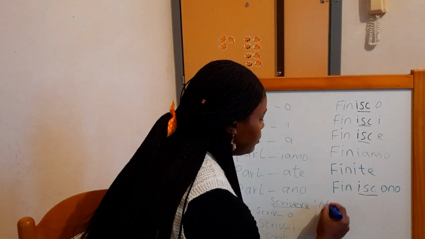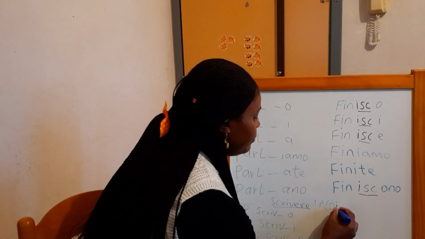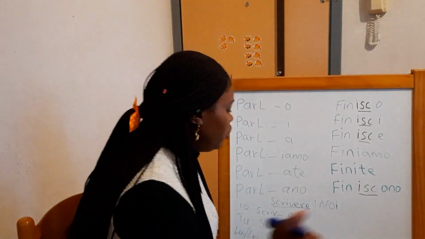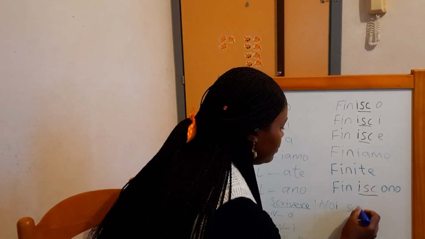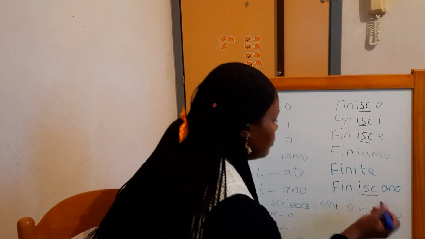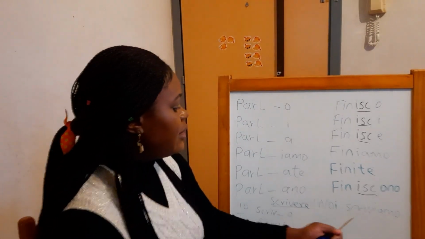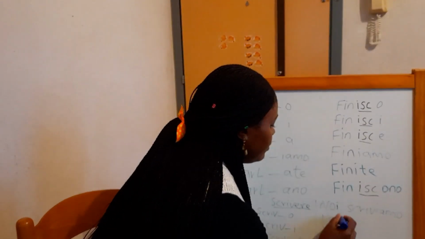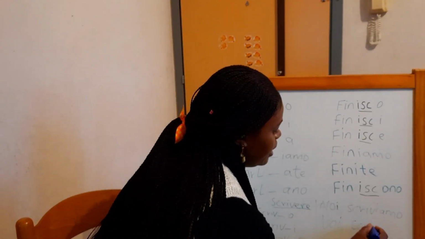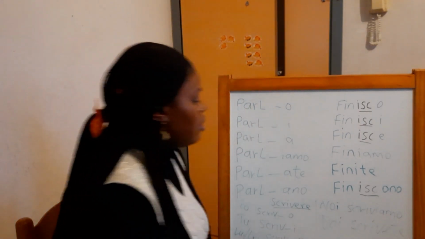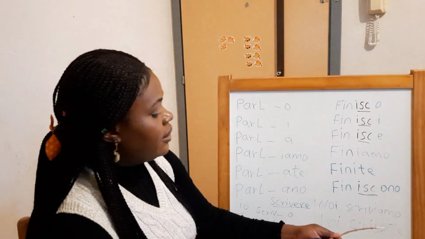Noi scriviamo. That iamo doesn't change. Noi scriviamo. Voi scrivete. You see, this one goes with ete.